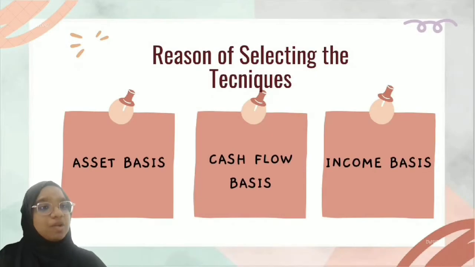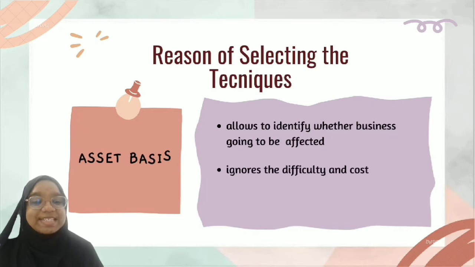Now let's move to the next. There are many different valuation techniques, but our company only uses 3 techniques, which are asset basis, cash flow basis, and also income basis. What is the reason we choose these 3 methods? We choose these because each technique has its own advantage in our business, even though there are several disadvantages. So, the first method is asset basis.